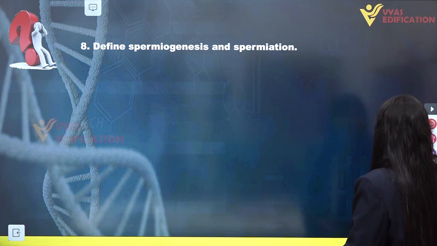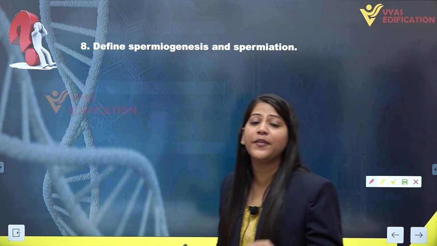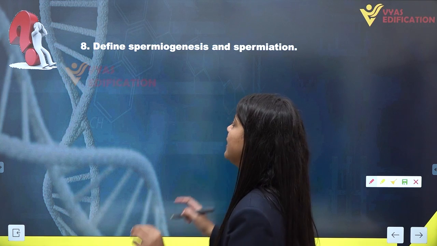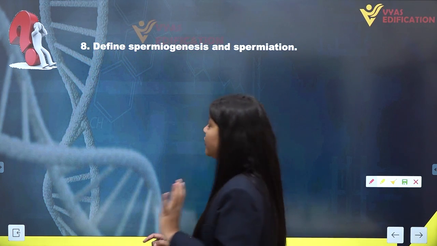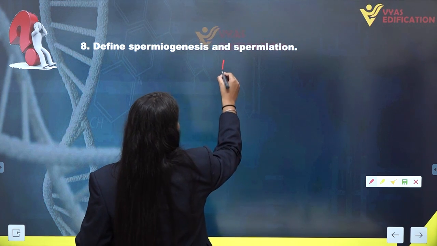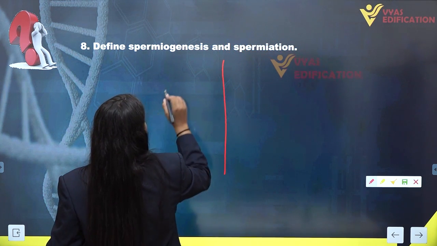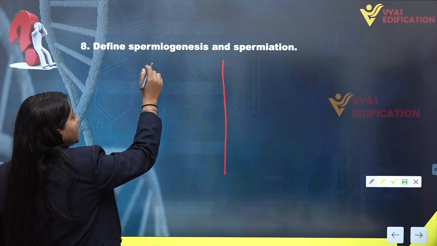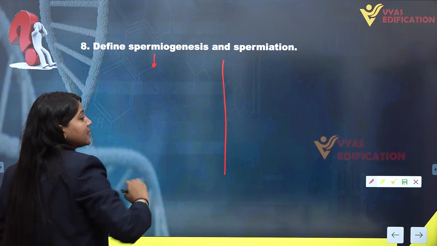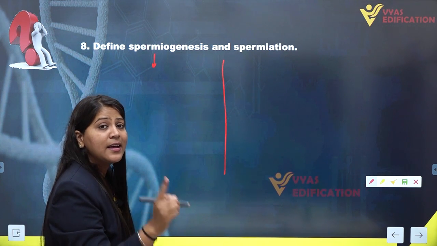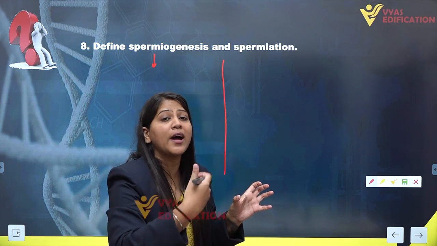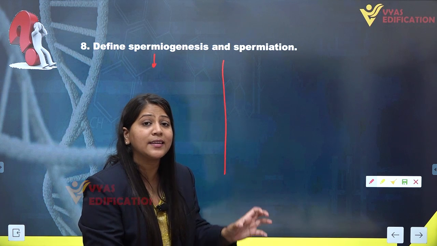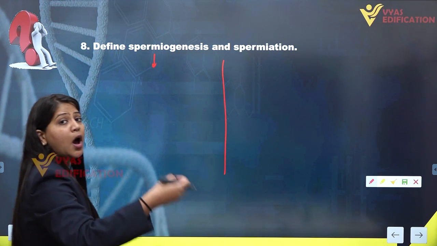So this is also a question in which we always get confused about what is the difference between spermiogenesis and spermiation. So let's look at the difference between these two. Here we are writing spermiogenesis. Spermiogenesis is a process through which spermatids transform or differentiate into spermatozoa or sperm cells.